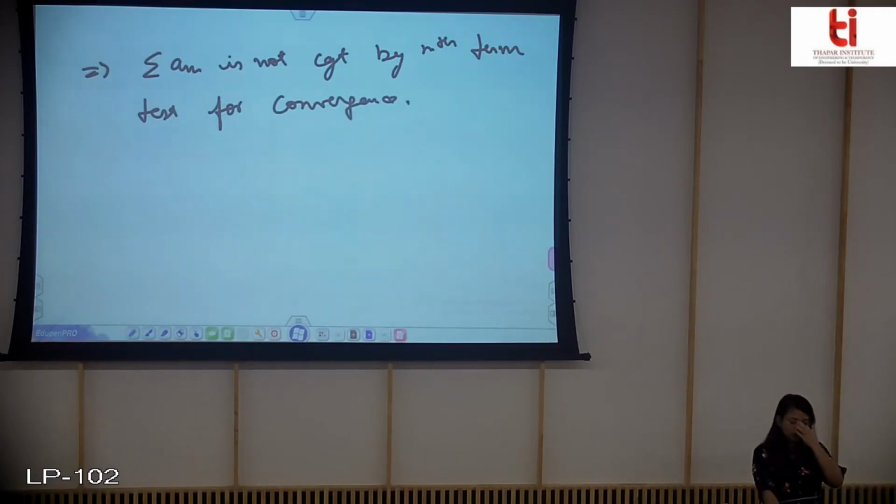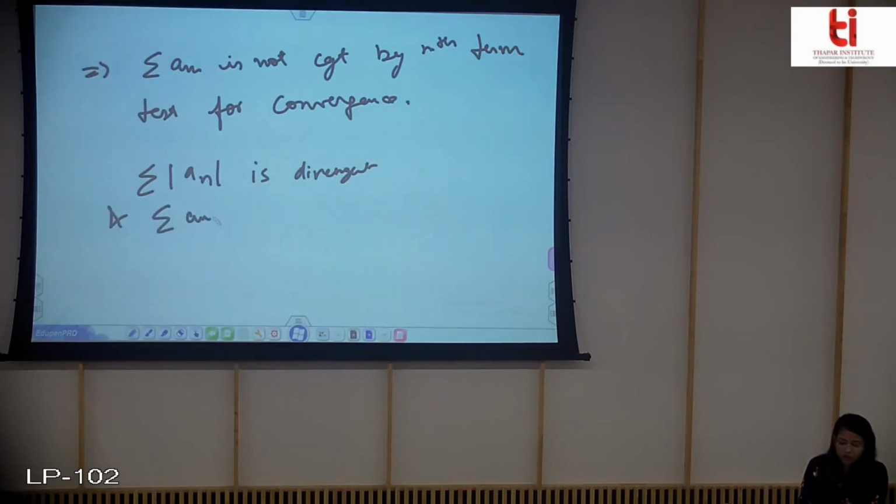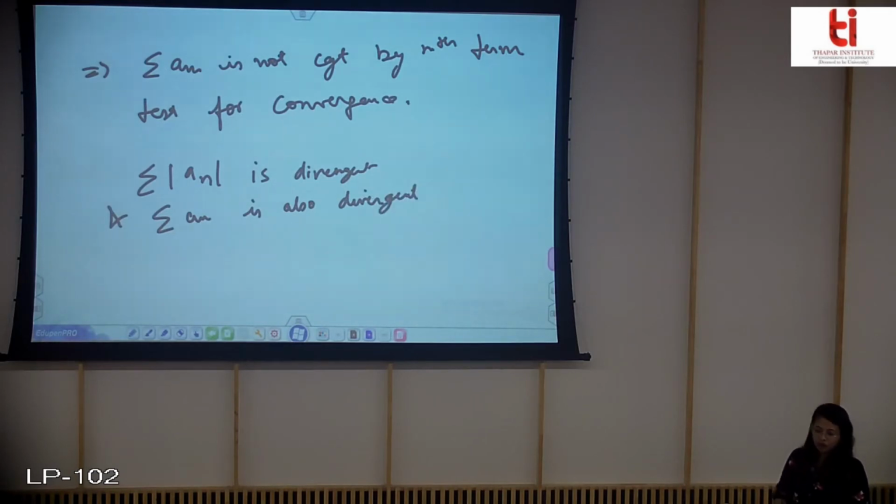So what do you find as the result? That mod of an is divergent and summation of an is also divergent. So it is neither absolutely nor conditionally convergent. It is totally divergent. Therefore, the given series